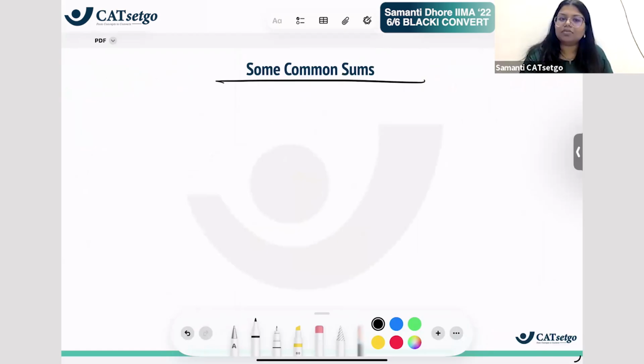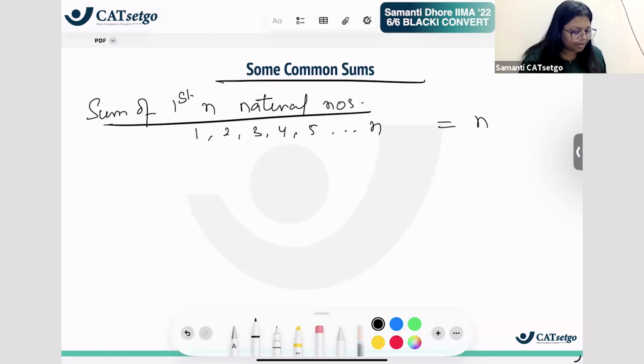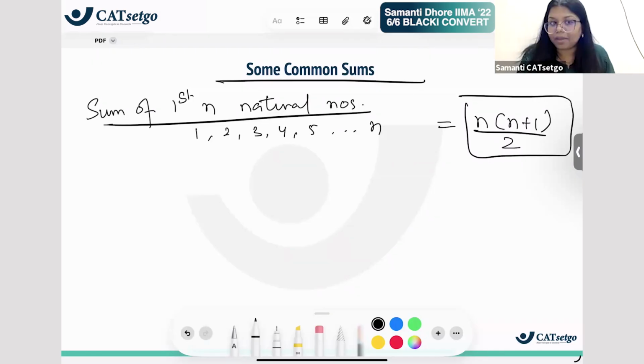And इसके अलावा we are just going to do some common sums. What are some common sums? Some common sums are basically sum of first n natural numbers. मतलब 1, 2, 3, 4, 5, so on till n. इसका sum is given as n into n plus 1 by 2. It is an AP, और AP का Sn का formula लगा के ये आया है. This is the first thing.